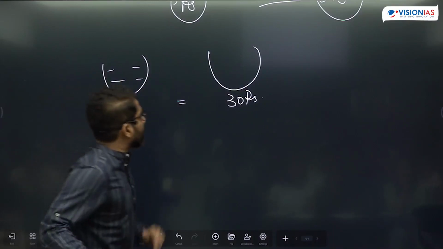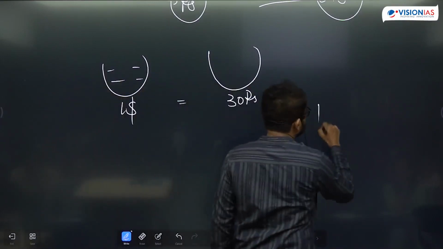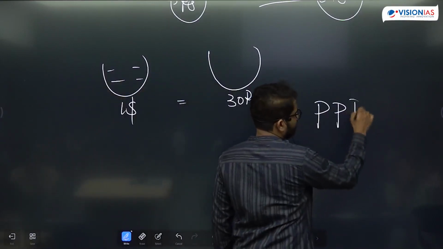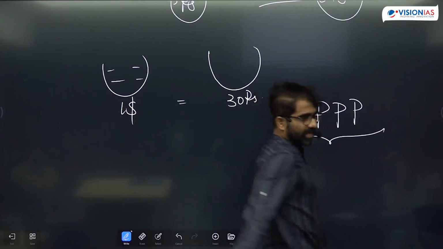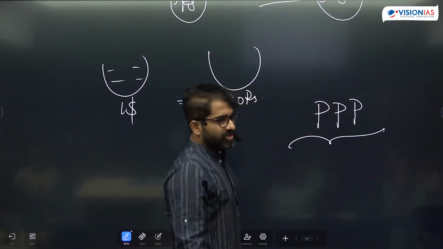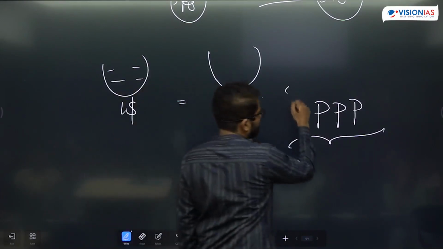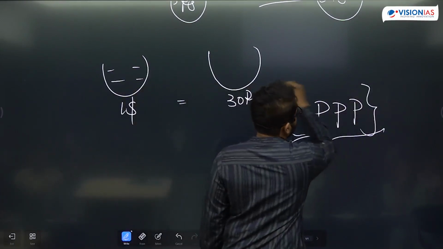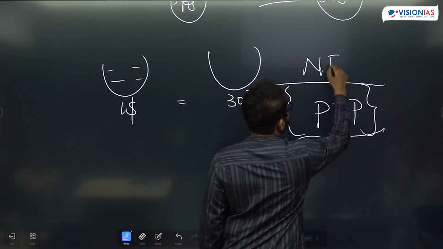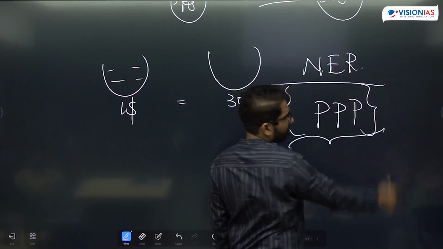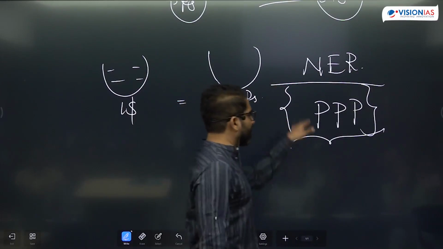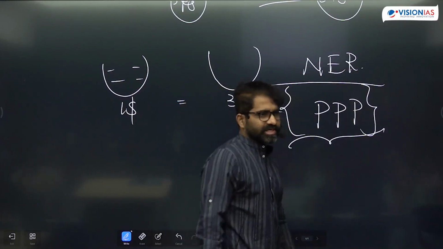Inflation is accounted in the PPP. PPP is the purchasing power parity exchange rate. So when I say nominal exchange rate divided by PPP, inflation is already accounted for in the PPP exchange rate.